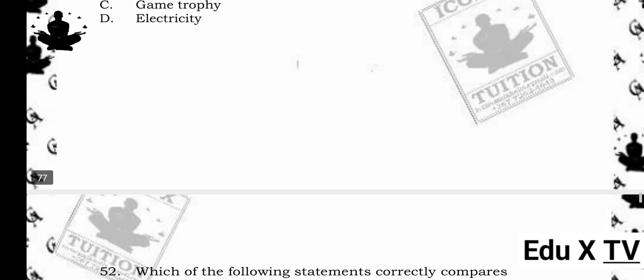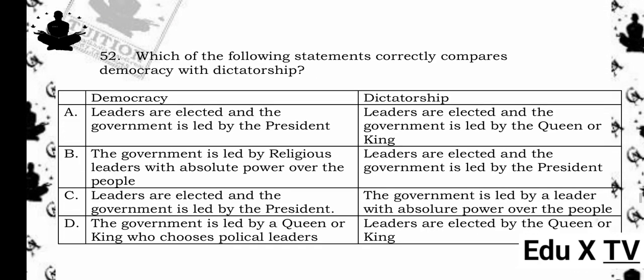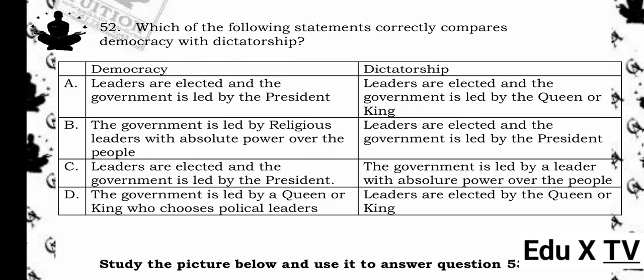Which of the following statements correctly compares democracy with dictatorship? A. Democracy: leaders are elected and the government is led by the president. Dictatorship: leaders are elected and the government is led by the queen or king. B. The government is led by religious leaders with absolute power over the people. C. Democracy: leaders are elected and the government is led by the president. Dictatorship: the government is led by a leader with absolute power over the people.